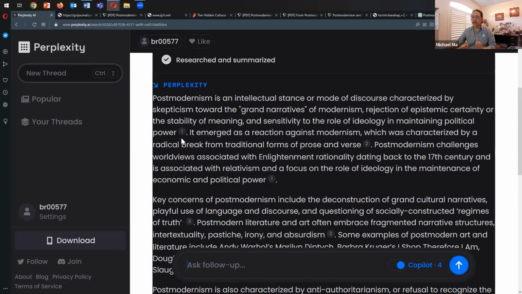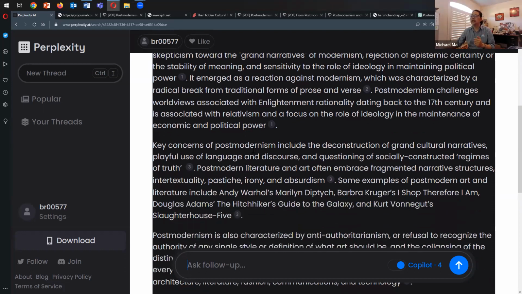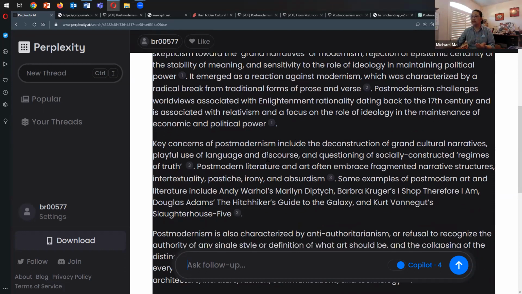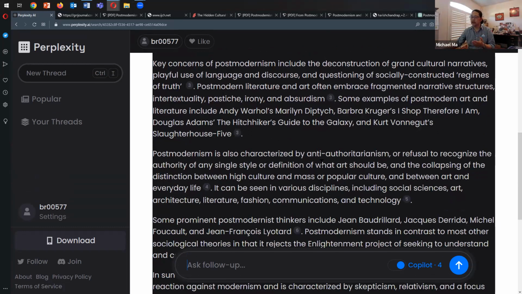It emerged as a reaction against modernism, which was characterized by a radical break from traditional forms of prose and verse. Postmodernism challenges worldviews associated with Enlightenment rationality dating back to the 17th century, associated with relativism, and a focus on the role of ideology and the maintenance of economic power. Key concerns are deconstruction of grand narratives. It's also characterized by anti-authoritarianism, refusal to recognize the authority of a single style.